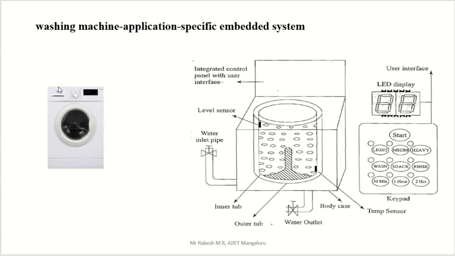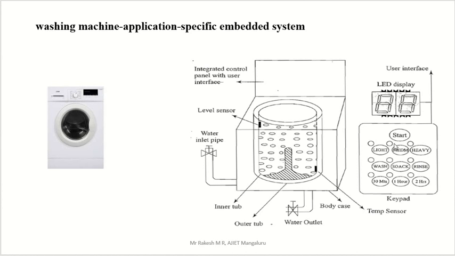Here we have a washing machine, just a diagram given here, and inside that we have this picture. What are the different embedded devices we are going to use in that? So here an integrated control panel with the user interface is there. User interface means, above your washing machine we have some buttons, right? Like that we have an LED display there. So we have this above, okay, the integrated control panel actually with the user interface.